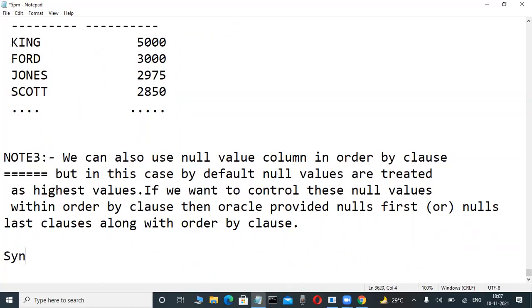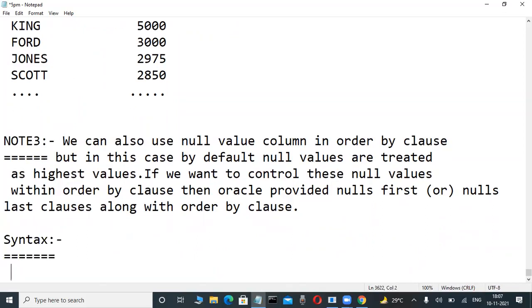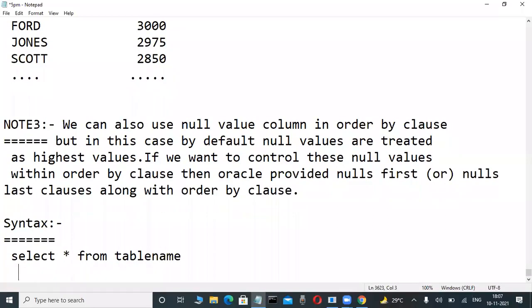Syntax. First, write it, it is easy. Syntax: select star from table name, order by column name, ASC or DESC, these are optional.